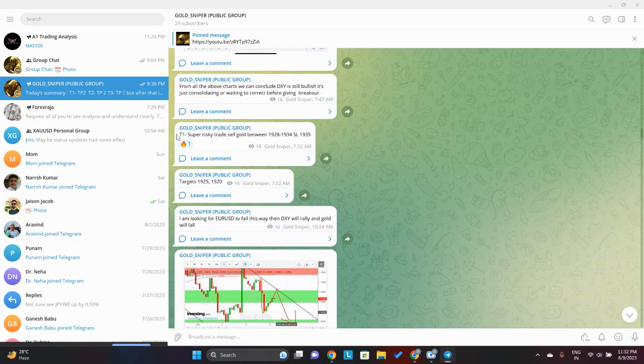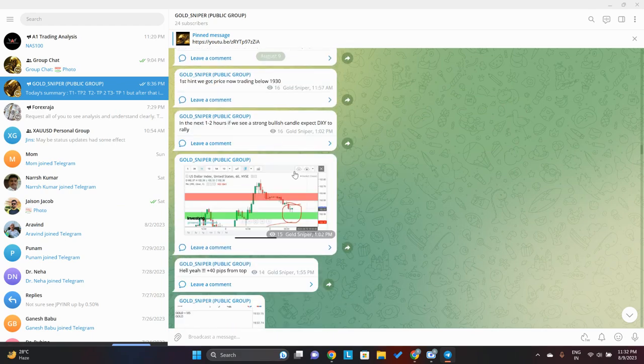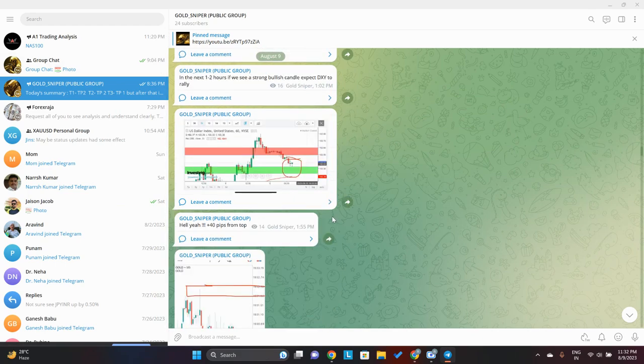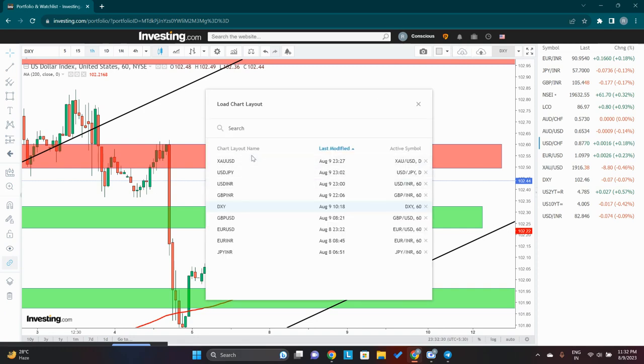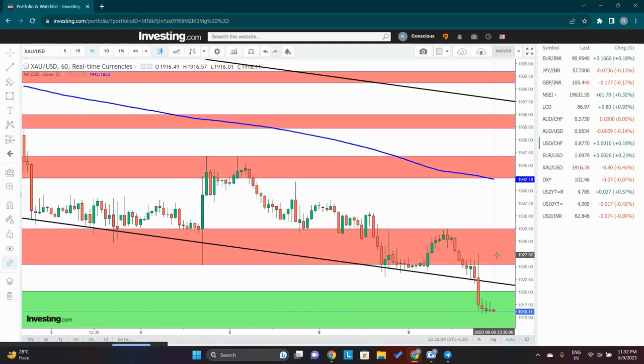If you'll see, I had given here T1, sell gold between 1928 to 34, stop loss 1935. And gold was consolidating in one single place for almost 6 hours. I'll show you in the chart. This is the hourly chart of gold.